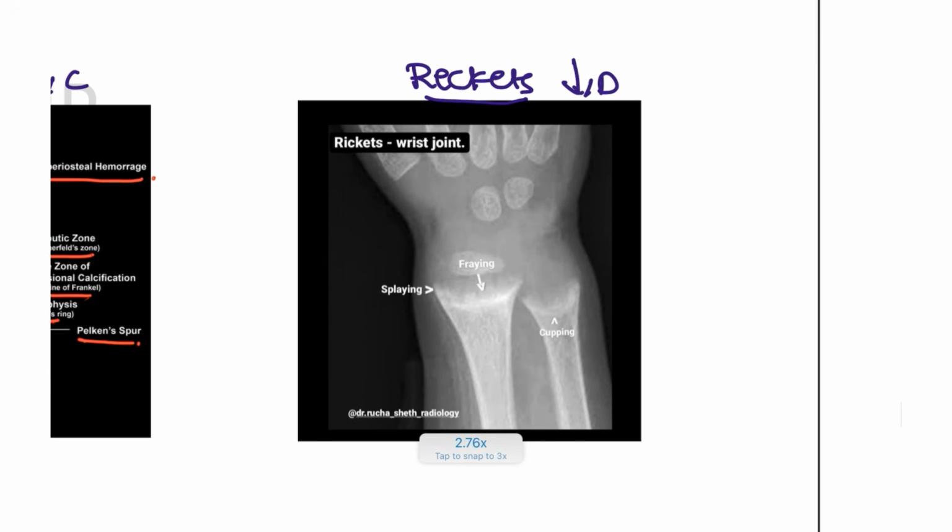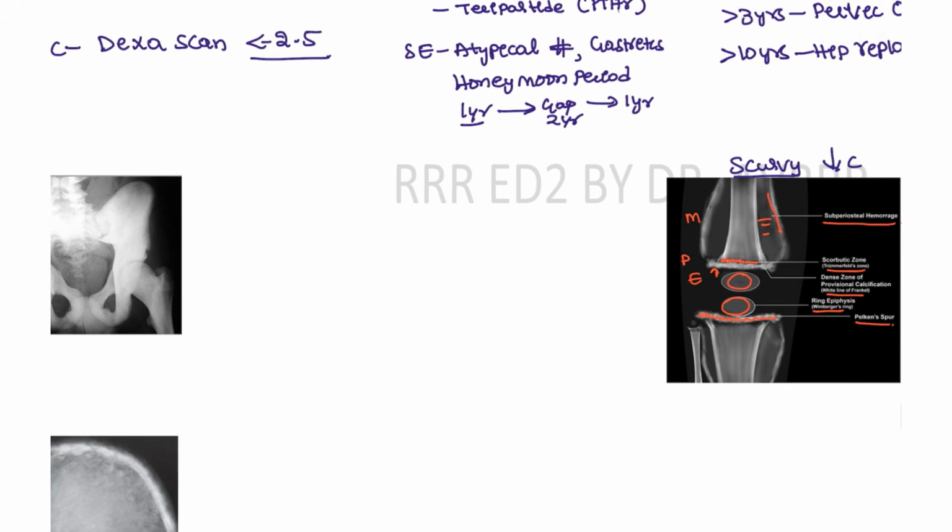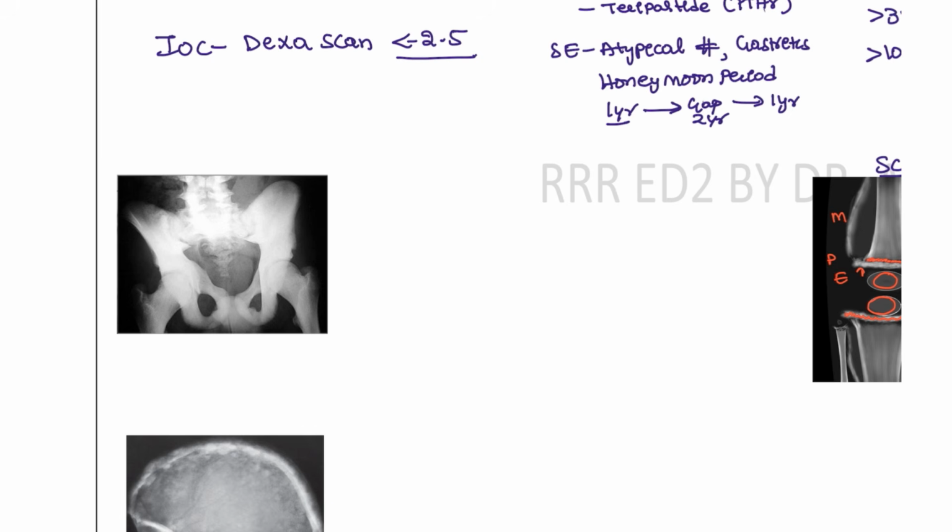And coming back to rickets, the patient will be having fraying, splaying, and also cupping. Okay, this is how the rickets patients will be presented, comparing the bone changes in both conditions, right? This is the difference between scurvy and rickets. Next, moving on to another condition.